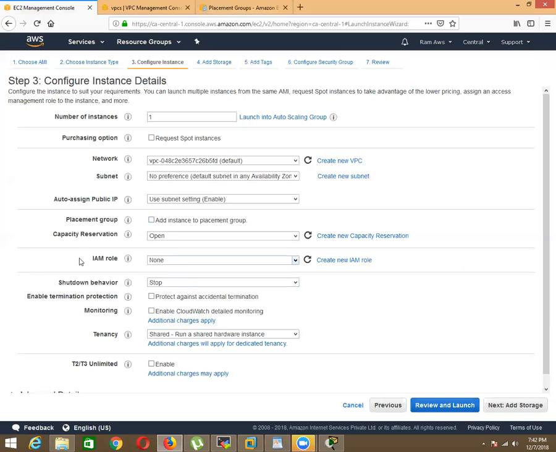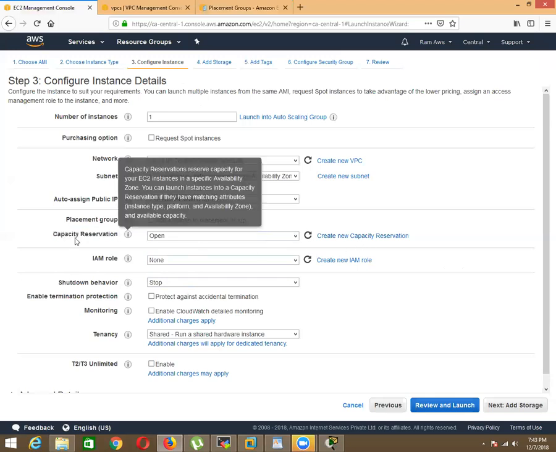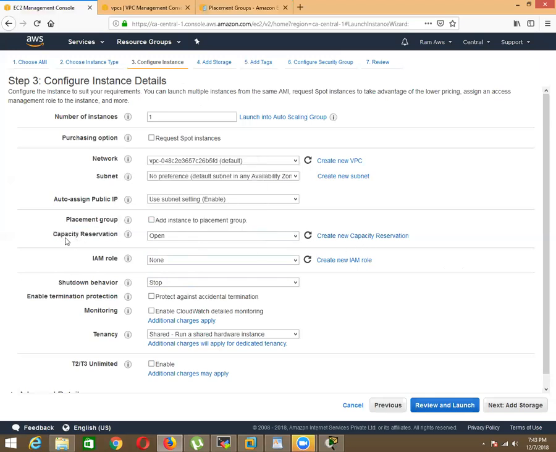And the next one is capacity reservation. This is a newly introduced feature. This also comes under one kind of payment plan, and you are able to reserve your capacity and set your time limit. So in between those starting and ending times, you cannot change the capacity of the instance.